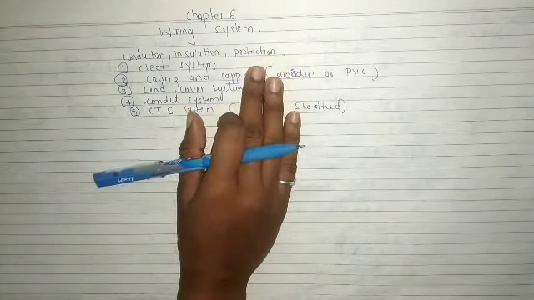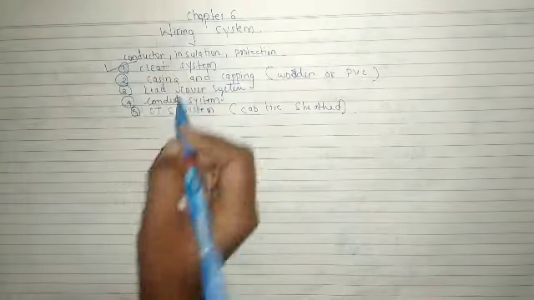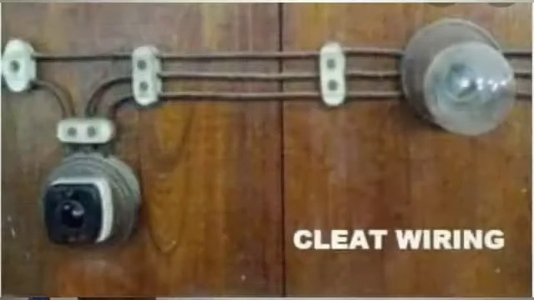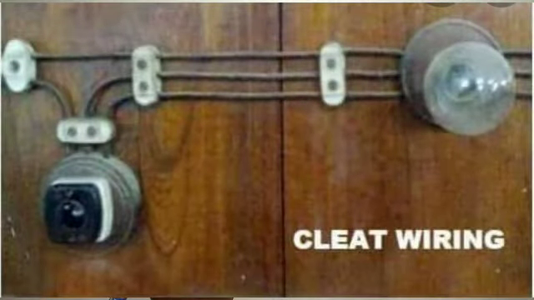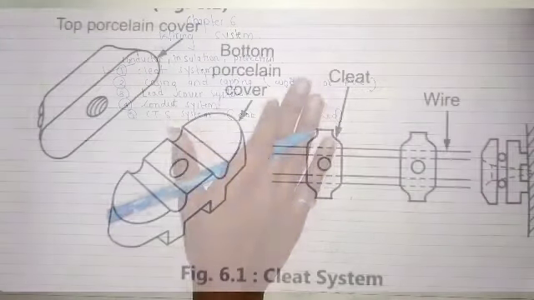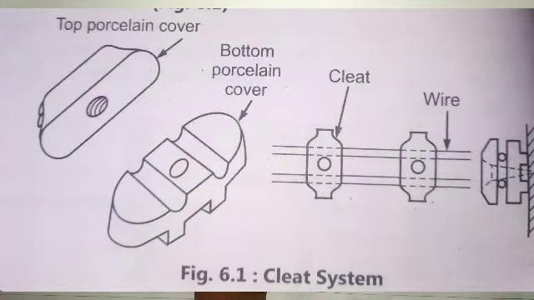Now we'll start first with the cleat system. You can see the picture I have inserted. This is the cleat system. We use this cleat system for temporary purposes. In the diagram they have given the top porcelain cover and the bottom porcelain cover.